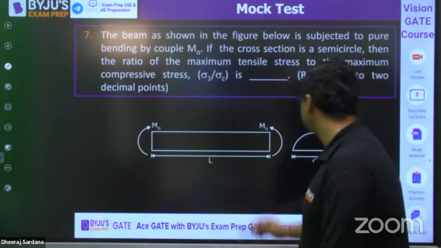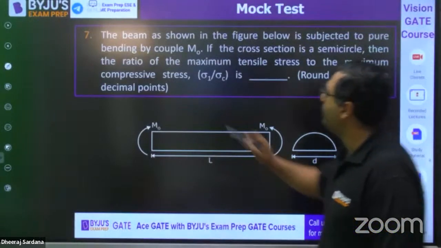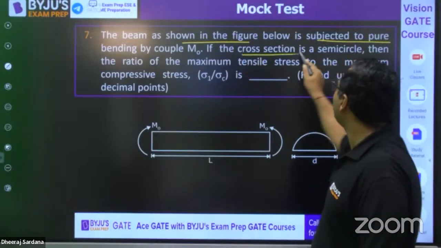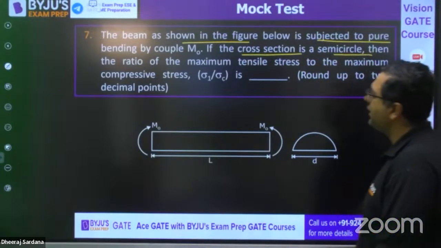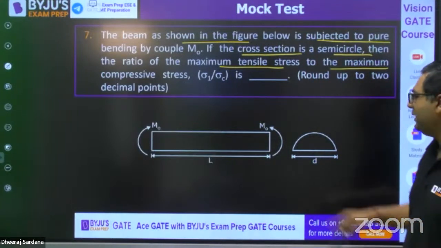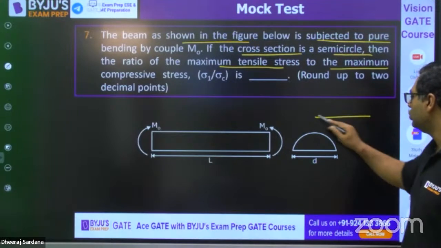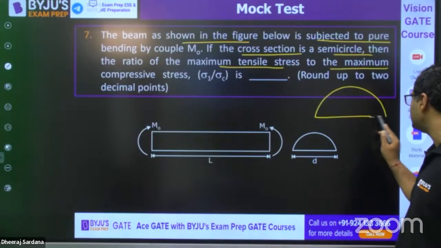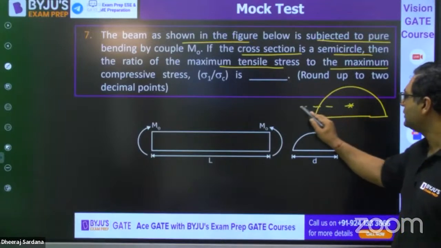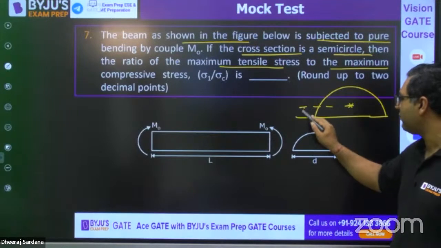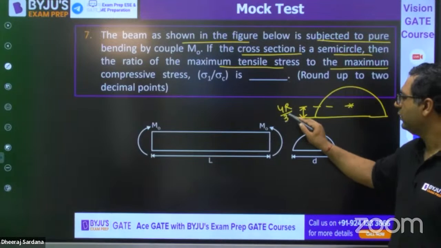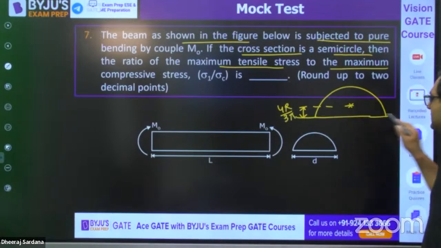The next question is a semicircular beam. The beam as shown in the figure below is subjected to pure bending. If the cross section is a semicircle, find the ratio of maximum tensile stress to maximum compressive stress. So you can see this sagging moment. You must be aware of the centroid of the semicircle. It will come somewhere here, at a height of 4r by 3 pi from the base.